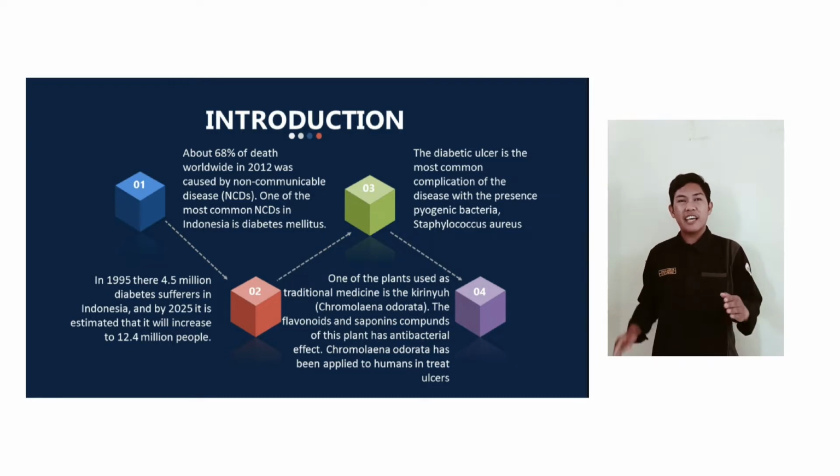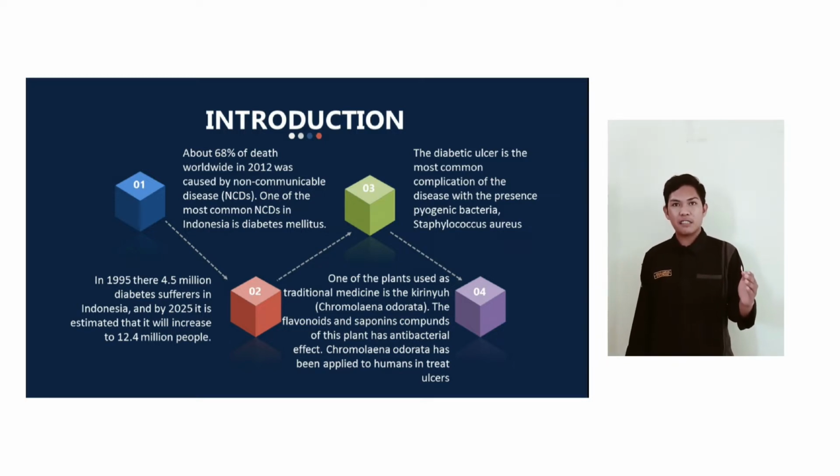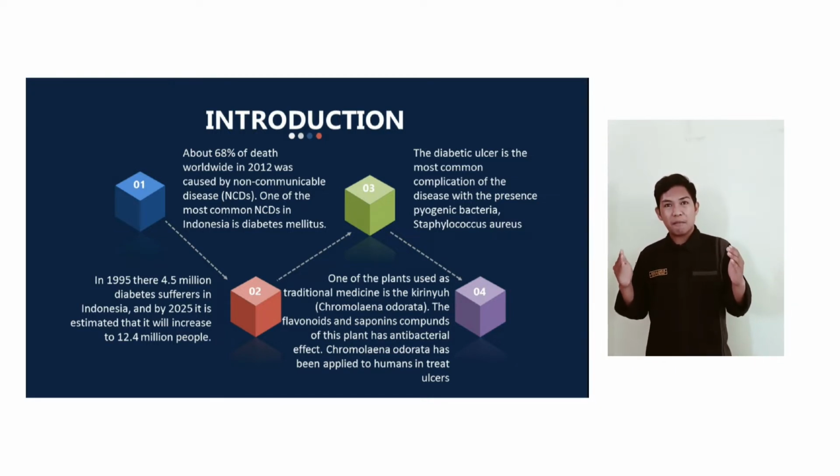The diabetic ulcer is the most common complication of the disease, with the presence of pyogenic bacteria Staphylococcus aureus. One of the plants used as traditional medicine is the Kirinyuh, or Chromolaena odorata. The flavonoid and saponin compounds of this plant have an antibacterial effect. Chromolaena odorata has been applied to humans to treat ulcers.